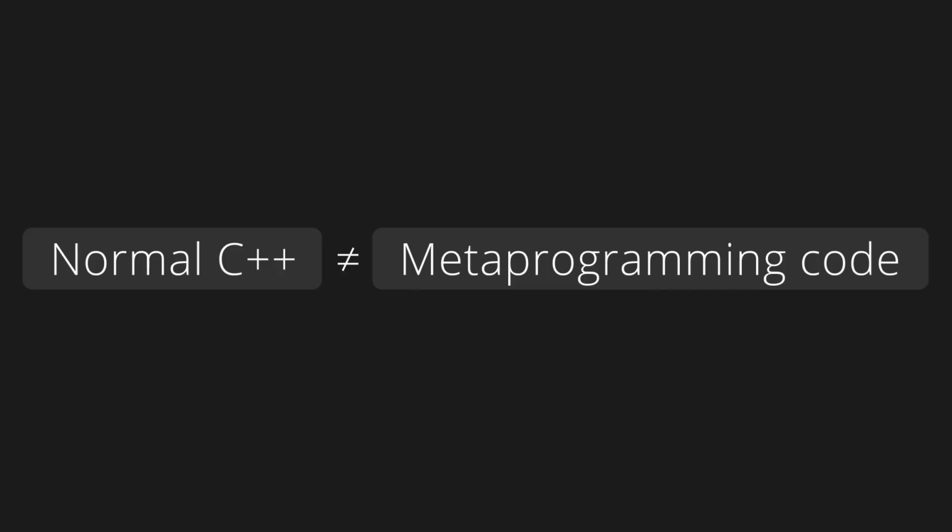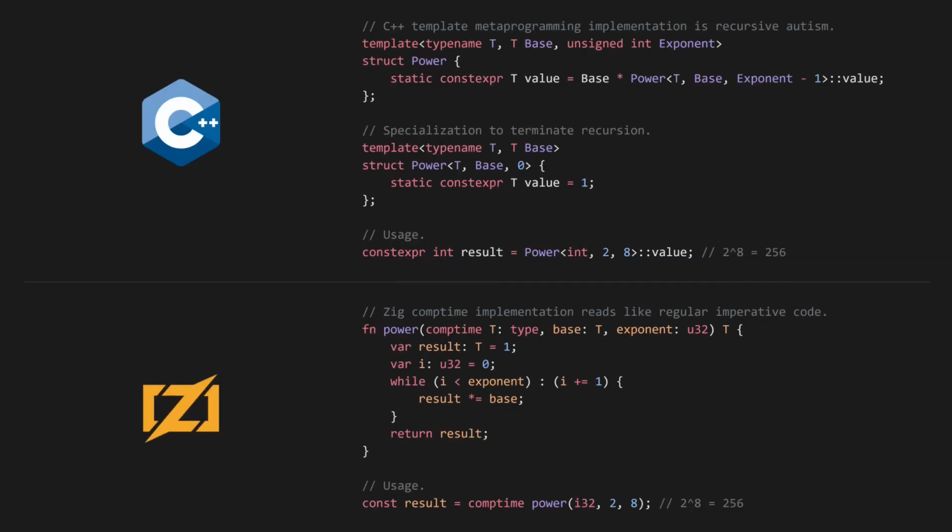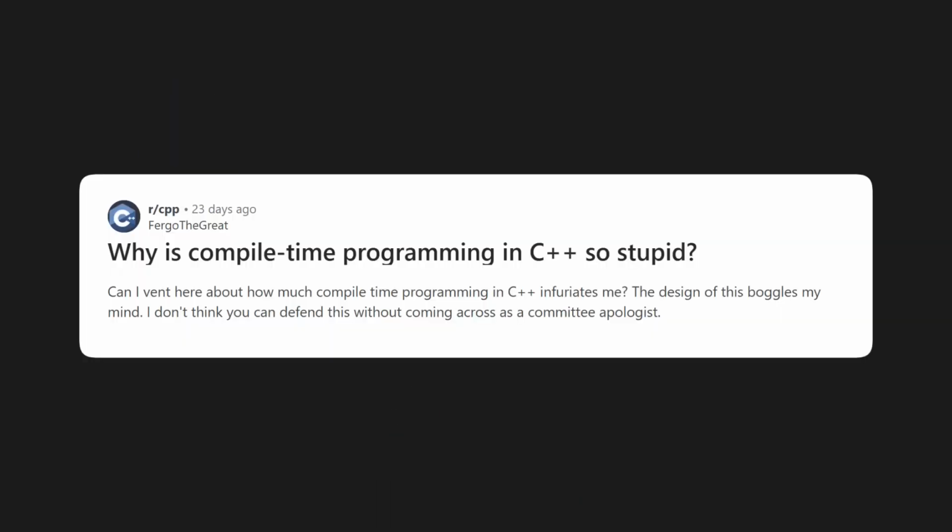Perhaps the biggest flaw, however, in metaprogramming in C++ is that the metaprogramming language is wholly different from the programming language itself. In contrast, Zig uses the same programming language for regular programming as it does for its metaprogramming system, which is called comptime. In other words, if you can write regular Zig, it's trivial to write compile-time Zig code because it's the same language. It kinda makes you wonder who even designed template metaprogramming in C++ and why was it designed this way? And that's the kicker. Nobody designed it.